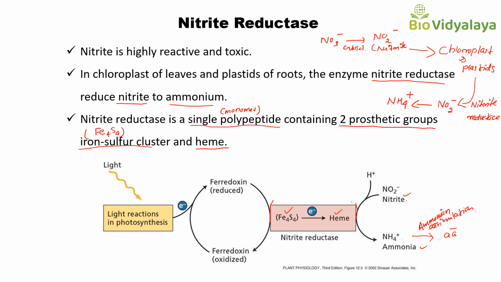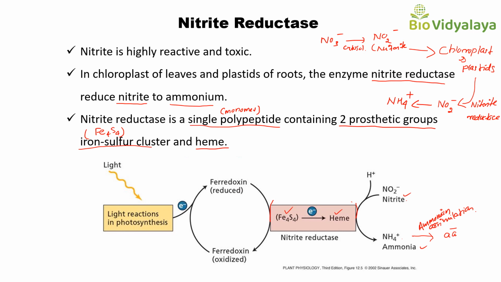So let's do a quick review. In the cytosol, nitrate reductase converts nitrate to nitrite, and this nitrate reductase is a homodimer containing three prosthetic groups: FAD, heme, and molybdenum.